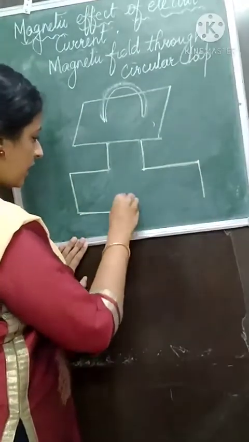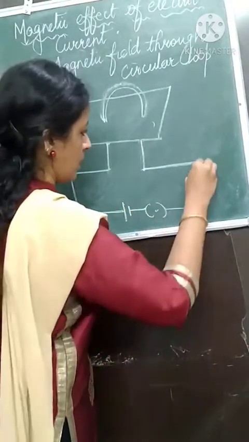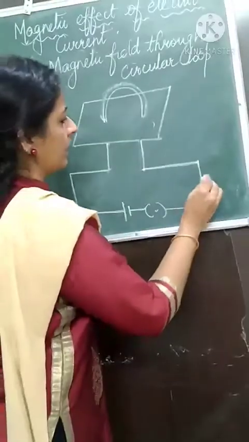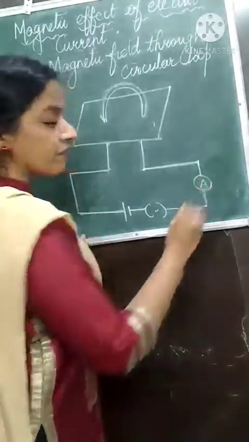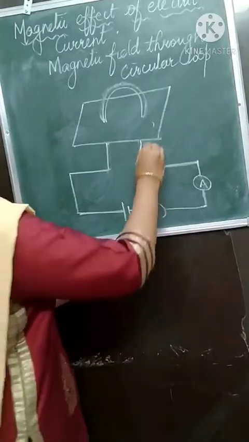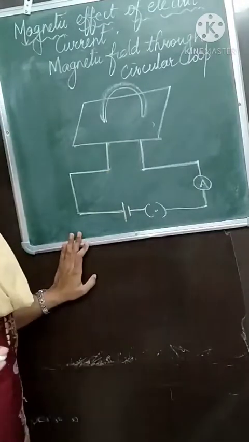So for a circuit we need a cell, an ammeter to check whether electric current is passing or not, and to measure the amount of electric current. This is the loop. This is the setup.